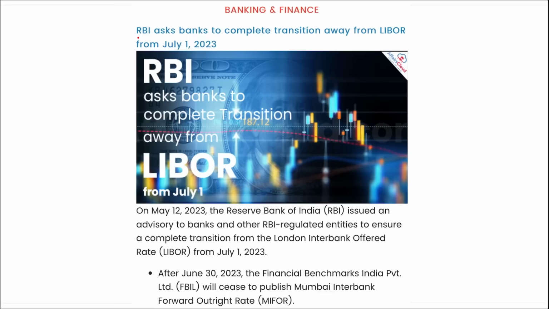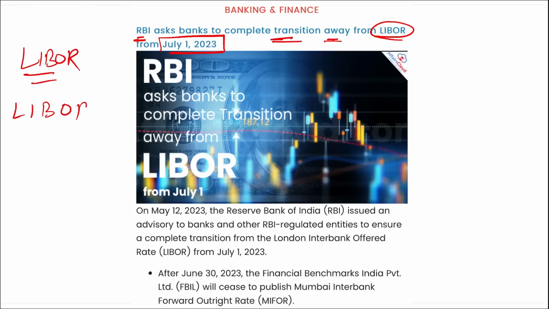Next is banking and finance. RBI asked the banks to complete transition away from LIBOR from 1st of July 2023. Now first, what is LIBOR? This is your London Interbank Offered Rate. I repeat, London Interbank Offered Rate. And RBI asked the banks to basically transition away from LIBOR from 1st of July 2023. So date is also important.